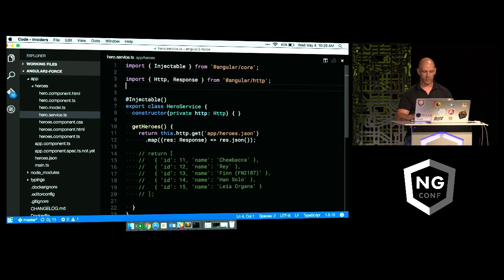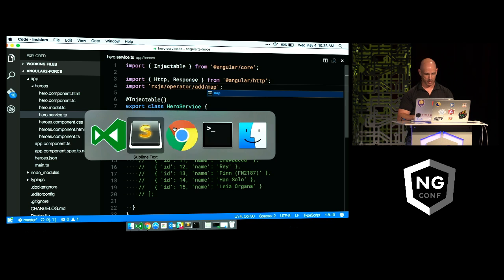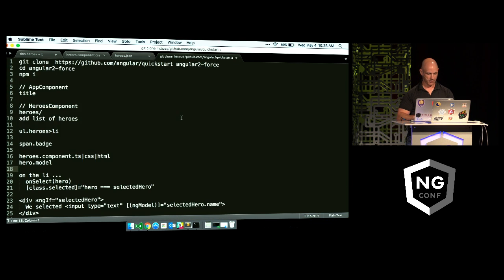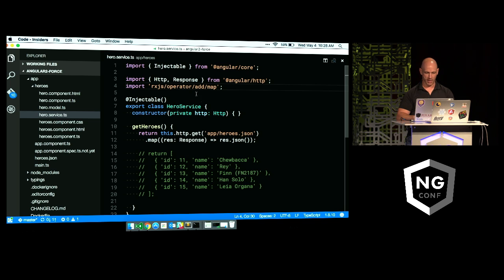And to use that, I'm going to pull in a piece of RX. RX, for reactive extensions, is where the map function comes out of. So over this one, we're going to type in RxJS, and then, I always get this wrong, we're going to type it in and see what happens. And then, it's probably backwards. Let's go look. It is add operator map. I always get them backwards. So it's letting me pull in the map function out of Rx so I can use that in my mapping.